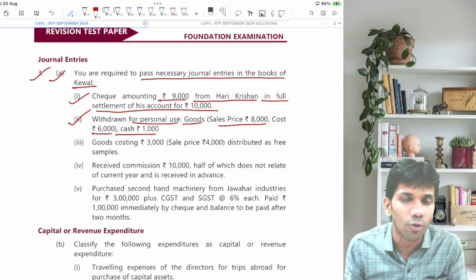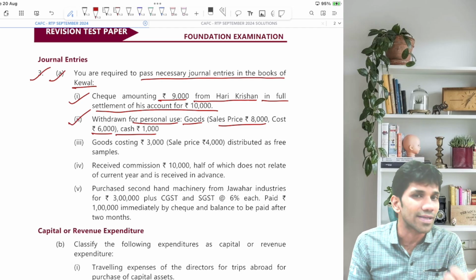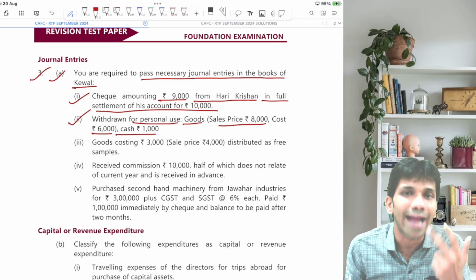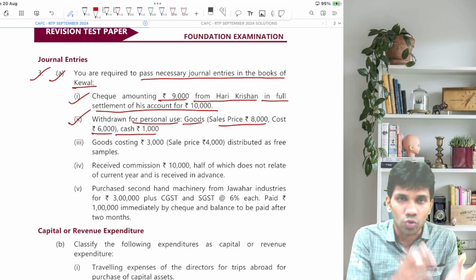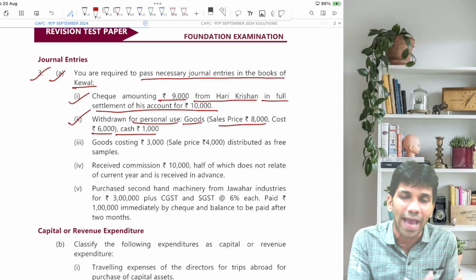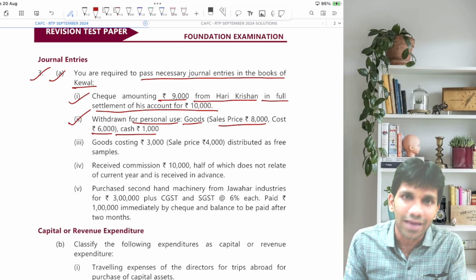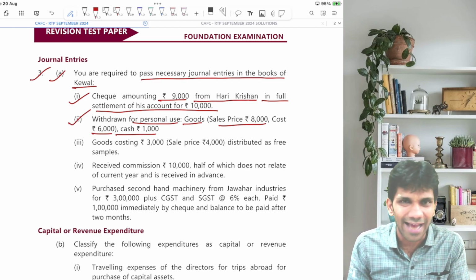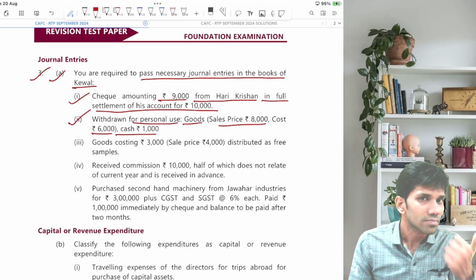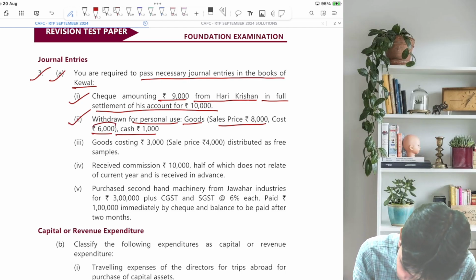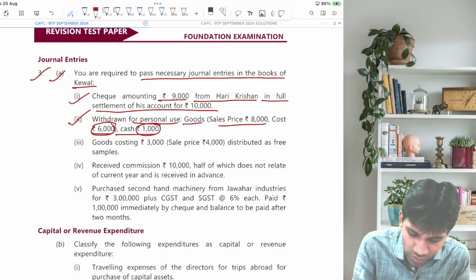Now बताइए मुझे what is the entry for drawings? I'll say drawings account debit to purchase and to cash. Why purchase? Because goods are going out, and to cash because cash is going out of the business. So the entry is drawings account debit to cash account and to purchase account. Drawings total will be 6,000 plus 1,000, that is 7,000.